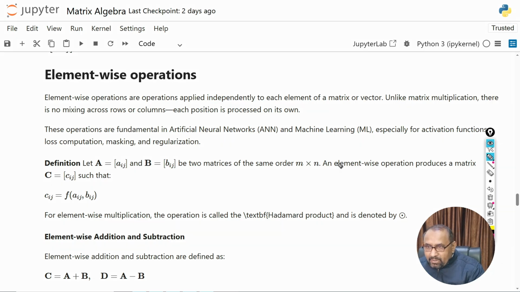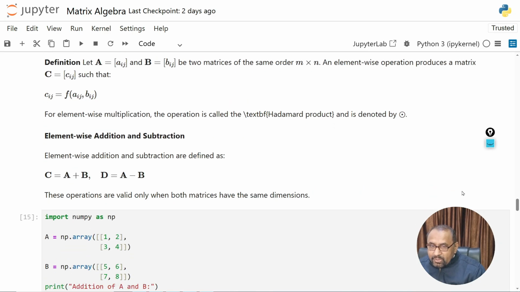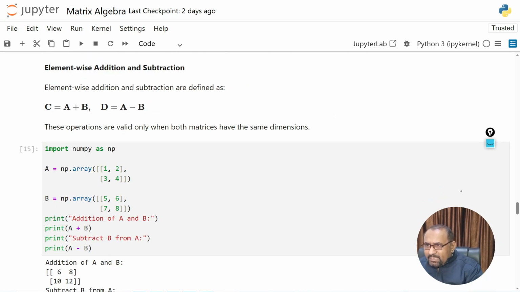You can see here we have a matrix A_ij, this is the B_ij element, and the order of the matrix is m by n. So when you multiply these two matrices, we have C_ij is equal to f(A_ij, B_ij). So this is the function, just the element wise operation. F is the element wise operation. So we can have addition, subtraction, multiplication, and element wise division. All these operations we are discussing here one by one, and this will give you more understanding of these. So here, very first, we are checking element wise addition and subtraction.